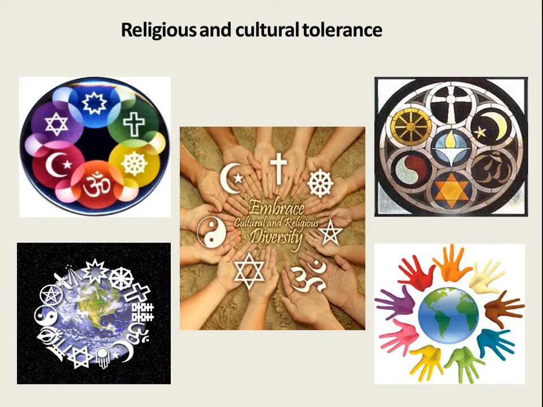Next, religious and cultural tolerance. Here we are observing 5 photographs and they all are saying, we are one. Many religions and finally we are one living on the earth. This photograph is speaking about the earth and all the palms. Then another, this one and this one.